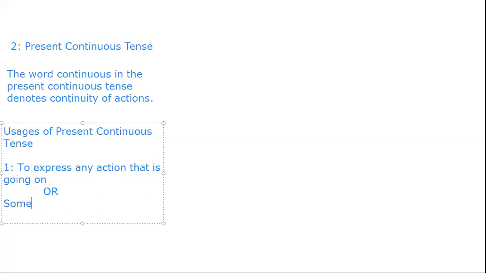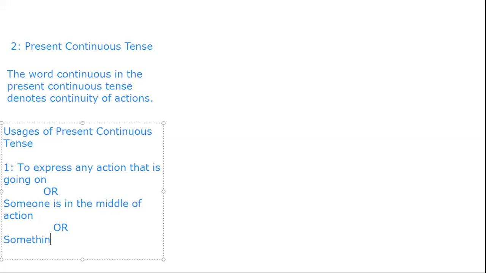Or we can say, in other words, someone is in the middle of action. Or we can define this in another way as well: something is happening now.